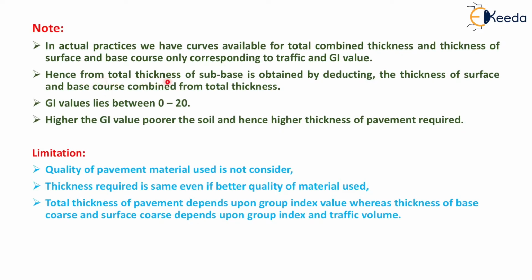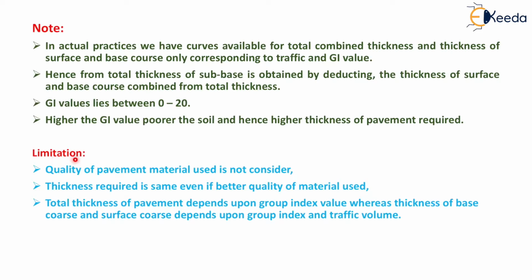Hence thickness of subbase is obtained by deducting the thickness of surface and base course combined from the total thickness. Group index value lies between 0 to 20. Higher the group index value, poorer the soil and hence higher thickness of pavement required.